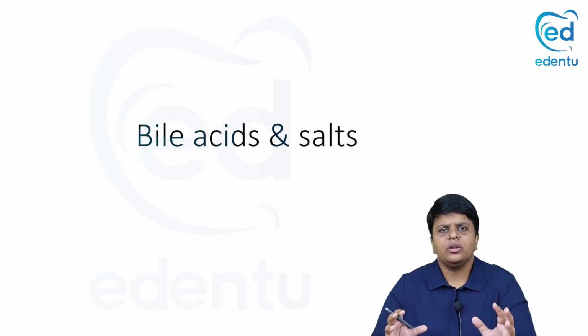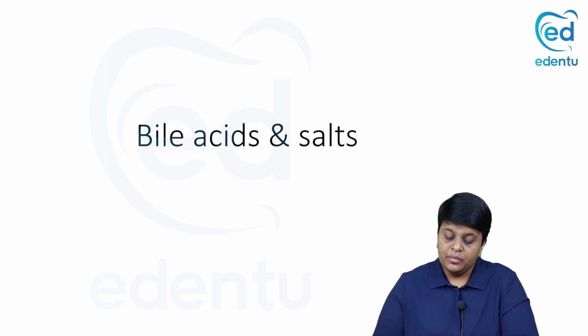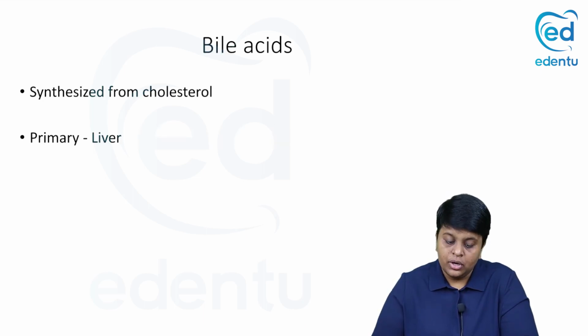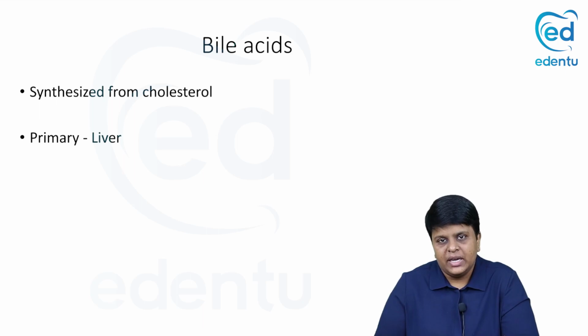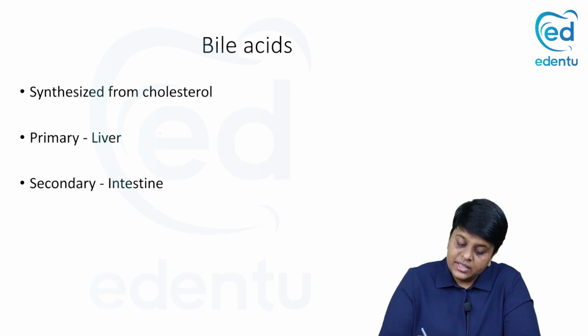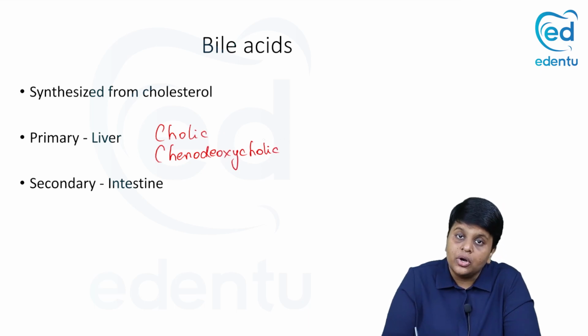Now let us see a short glimpse of the various bile acids and salts which are derived from cholesterol and which are required for the digestion and absorption of lipids. So bile acids are synthesized from cholesterol, and there are two different bile acids, that is primary bile acids and secondary bile acids. Primary bile acids are synthesized in the liver and secondary bile acids are synthesized in the intestine. Primary bile acids are nothing but cholic acid and chenodeoxycholic acid. These are synthesized from cholesterol in the liver, cholic acid and chenodeoxycholic acid.